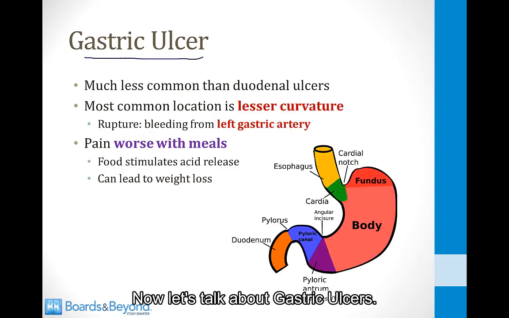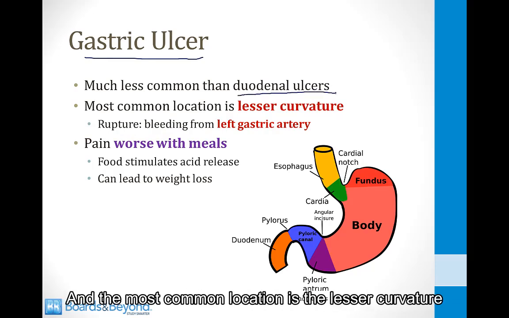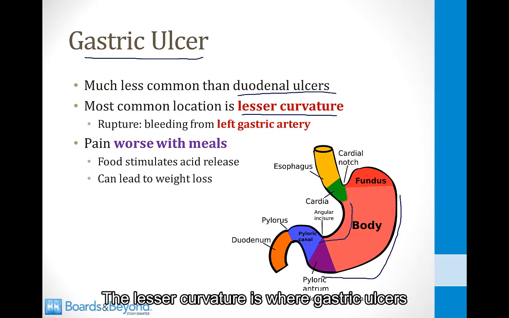Now let's talk about gastric ulcers. These are much less common than duodenal ulcers, and the most common location is the lesser curvature of the stomach. If you look at this picture on the screen, this is the greater curvature of the stomach. This is the lesser curvature. The lesser curvature is where gastric ulcers typically occur.